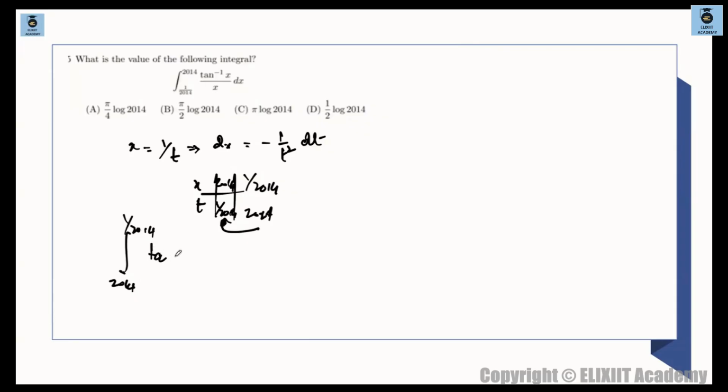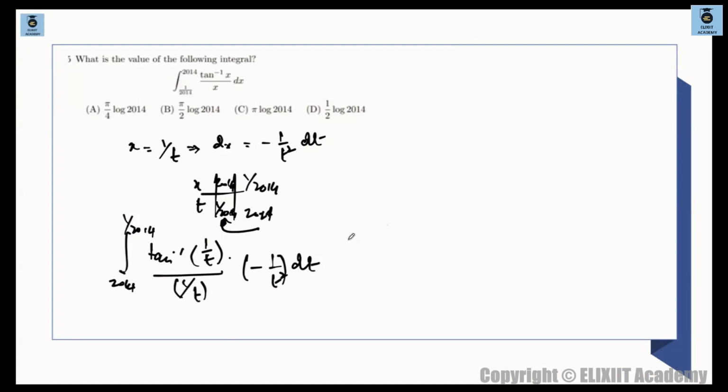So this will become tan inverse 1 by t, ठीक है, and divided by x बोलो तो 1 by t, और फिर into dx बोलो तो minus 1 by t square dt.